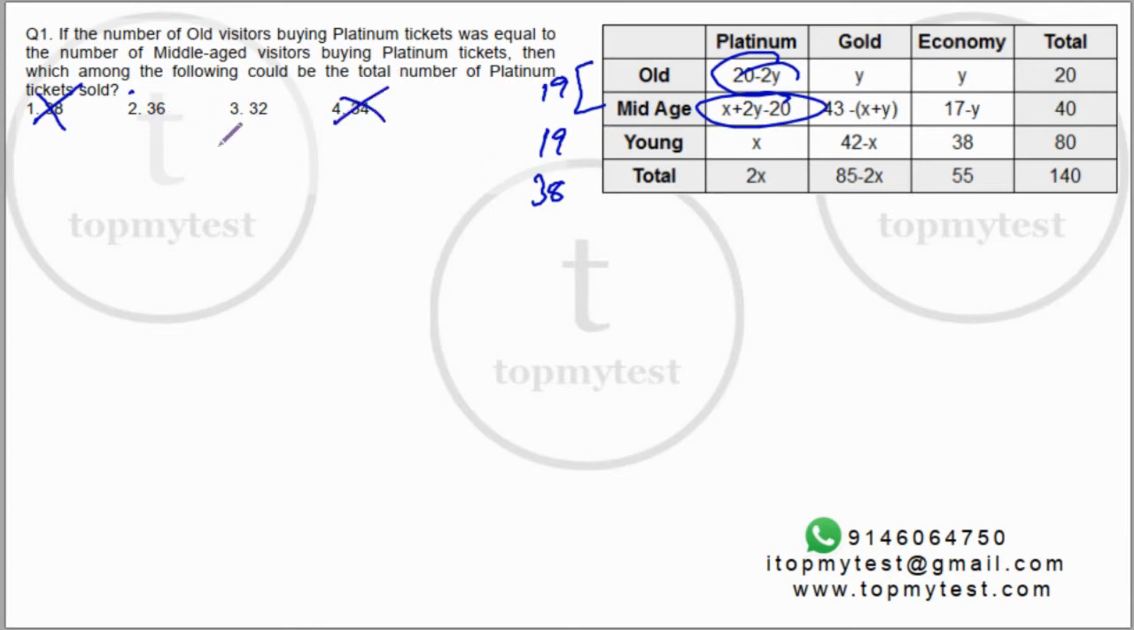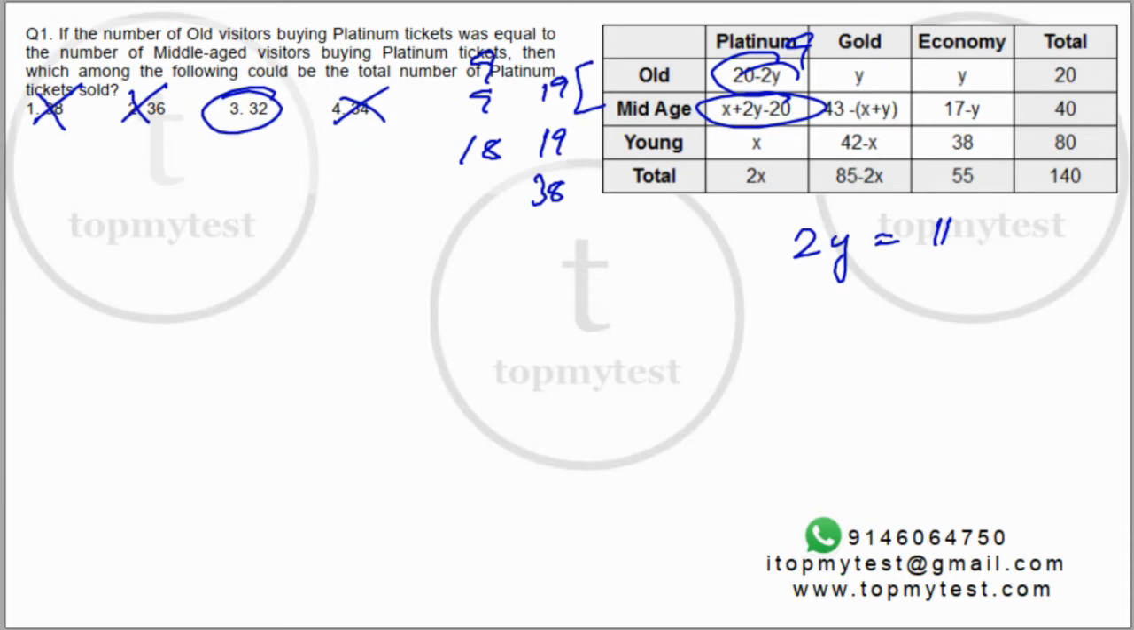Now let's try 36. If I put 36 here, this will become 18, these two will become 9 and 9. If I put 9 here, the balance 2y should be equal to 20 minus 9, which is 11, which is not possible. So 36 is also out, 32 will be our correct choice.